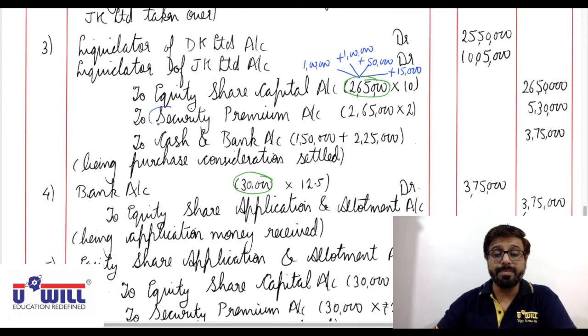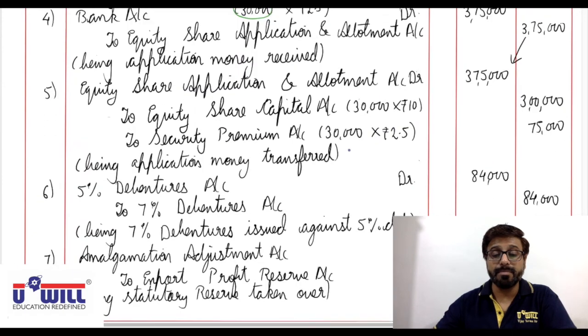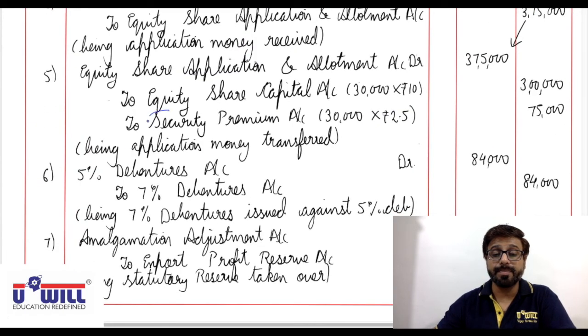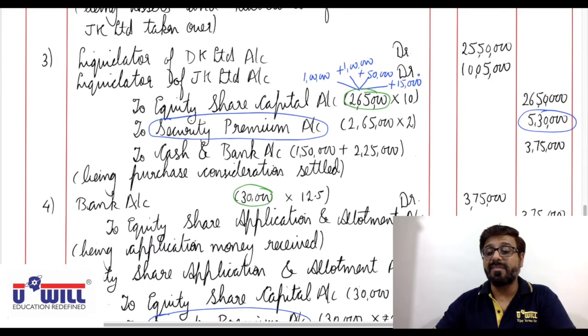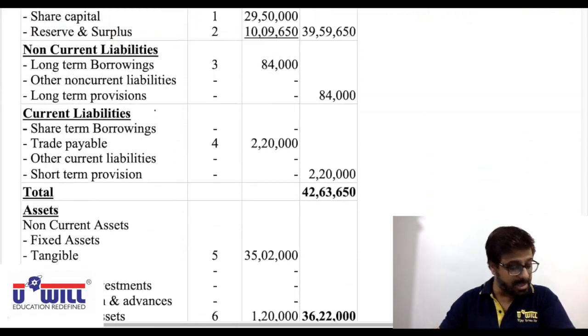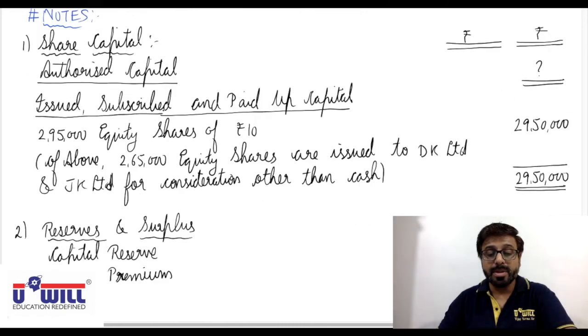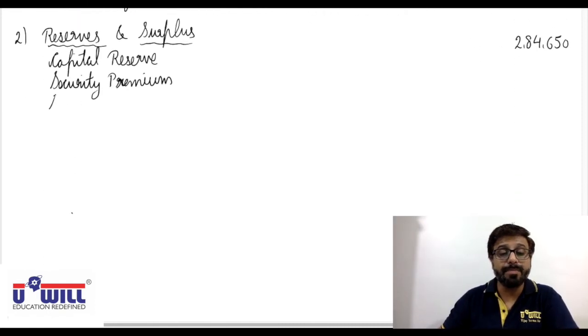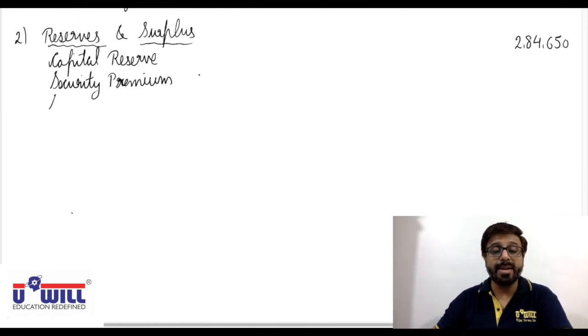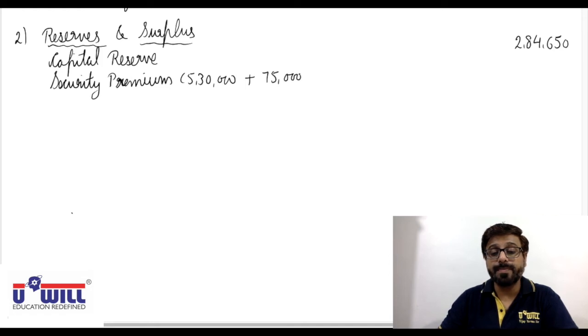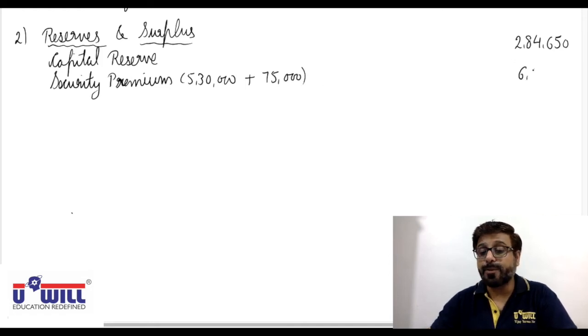Securities premium is 5,30,000 plus this entry number 5, 75,000. 5,30,000 plus 75,000, 6,05,000.